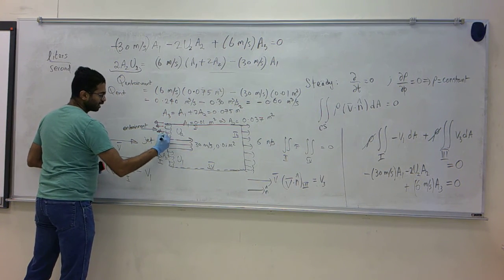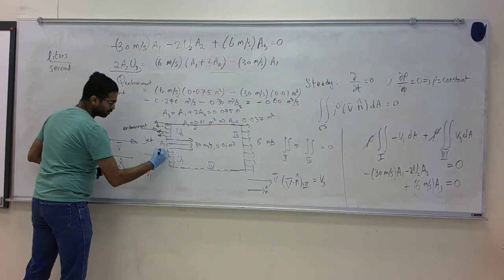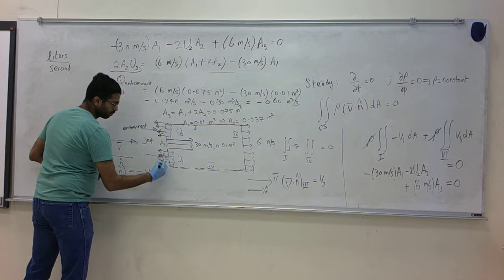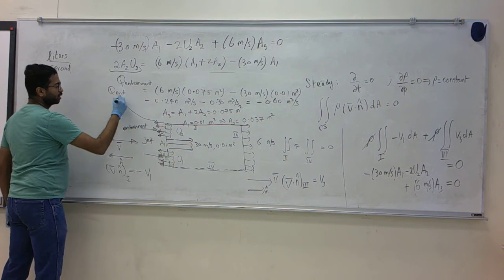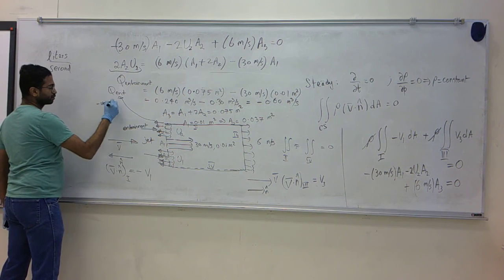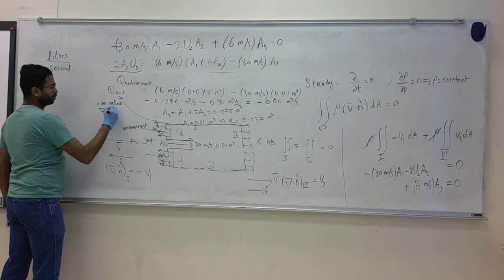That is, some amount of liquid actually leaves the system corresponding to a negative value of the entrainment flow.